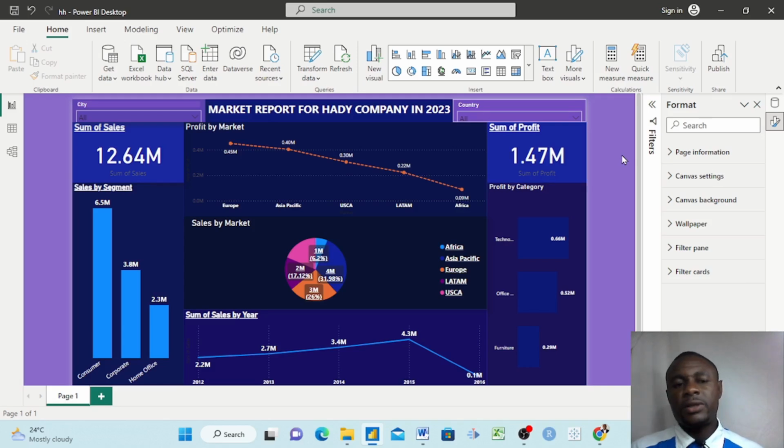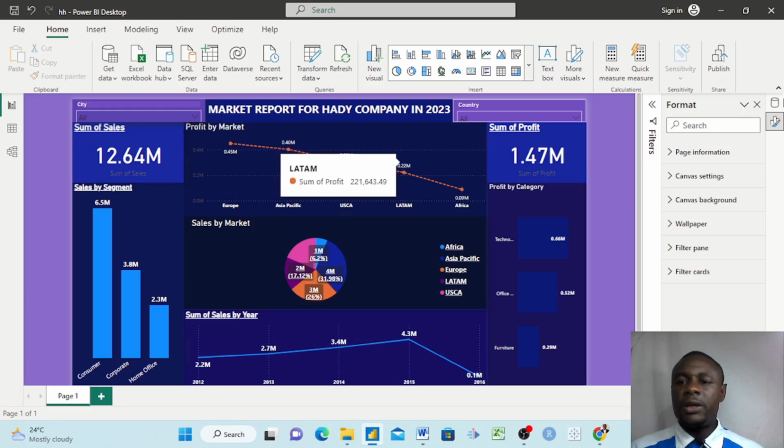As a data analyst or data scientist, many times you are going to be reporting on data that you have analyzed, especially using tools like Power BI. Today we just want to go through a report that I designed, a basic dashboard that I designed using some data sets. Right here, this is my report. Here I put my heading: Market Report for Hardy Company in 2023. This is just a fictional company, please.